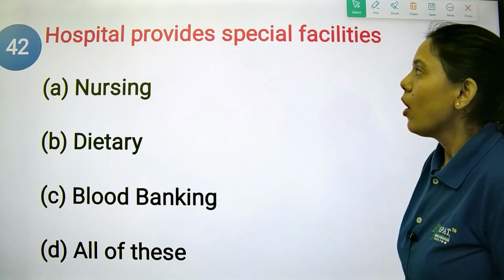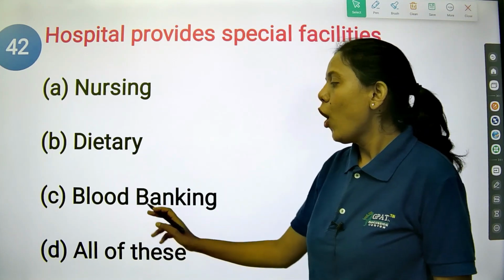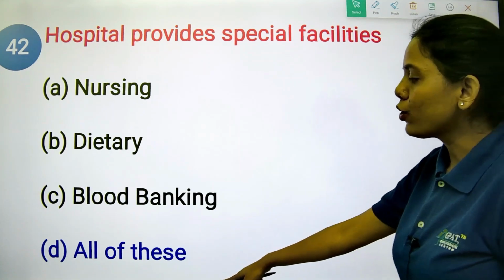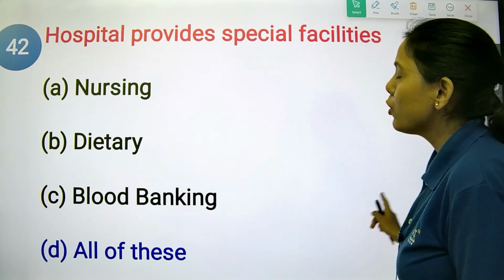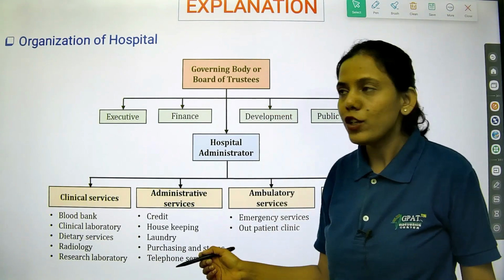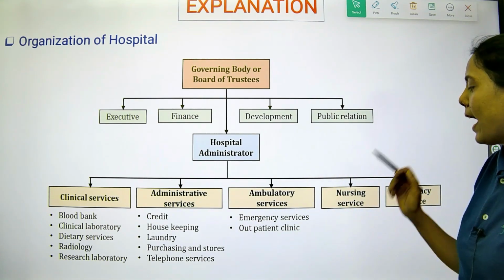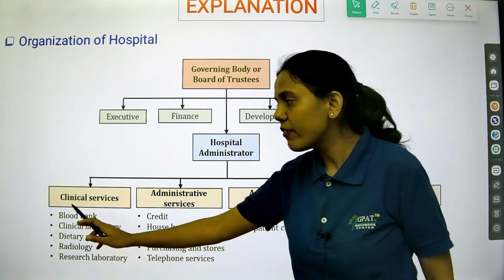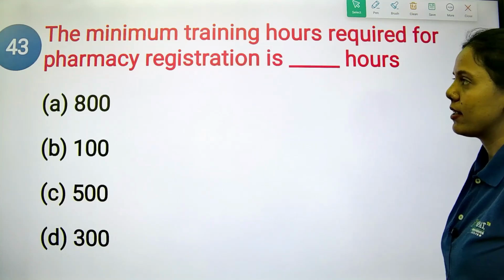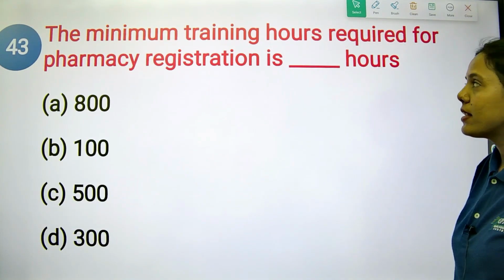The next MCQ is: hospital provides special facilities. Option A is nursing, option B is dietary, option C is blood banking, option D is all of these. So let's see what the answer is. Yes, it includes all of them: nursing, dietary, blood banking. These are the facilities which are provided by the hospital. In the organization of a hospital, it has executive, finance, hospital administrator, development and public relations. Basically it has all the services like clinical services, administrative, ambulatory, nursing and pharmacy services. The next MCQ is: the minimum training hours required for pharmacy registration is.